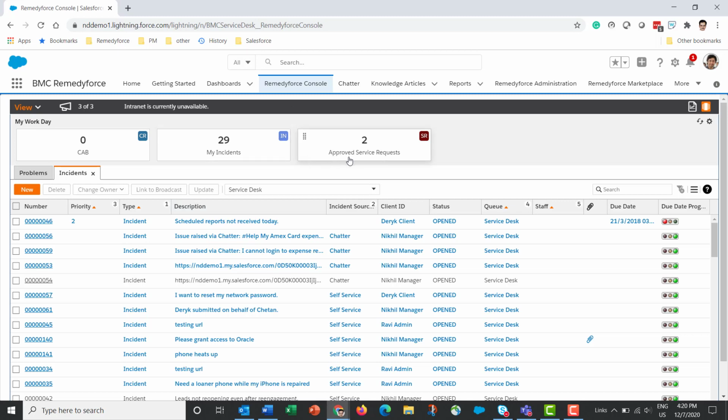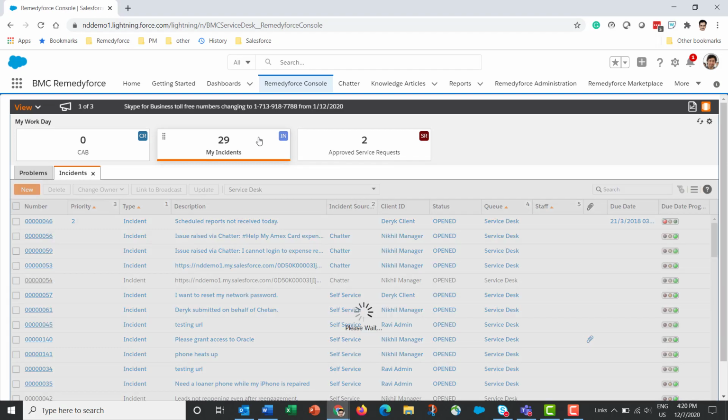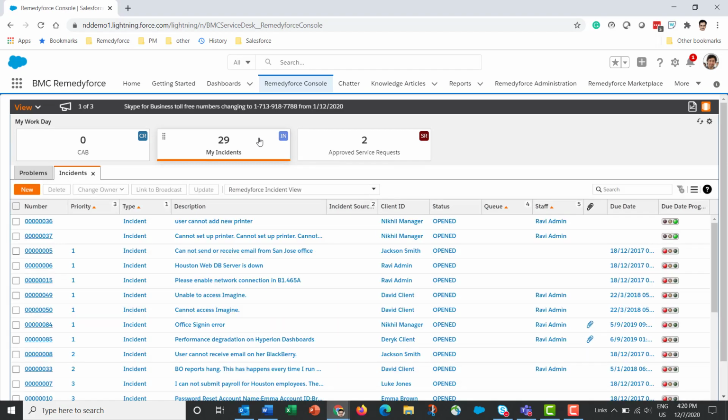The admin can configure these cards, that is, they can set up the queries that populate these cards and even set up these colors. But agents have the option of selecting which cards to display. They can also choose to reorder these cards. So here I can see there's one card that shows 29 my incidents.